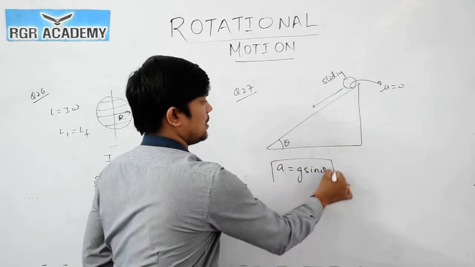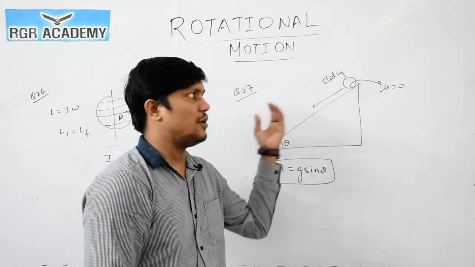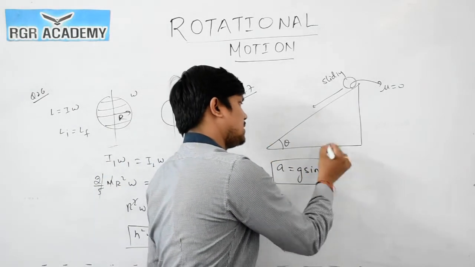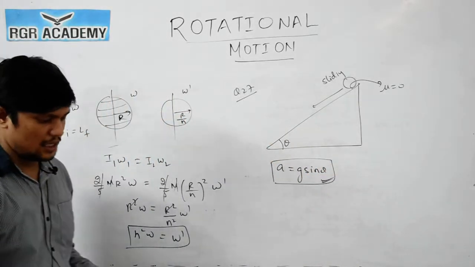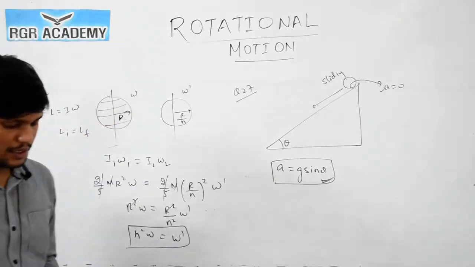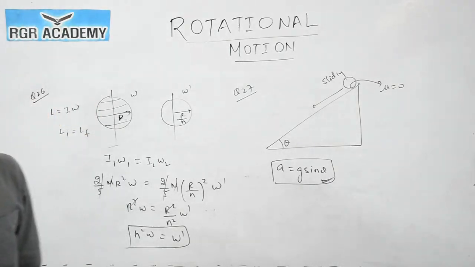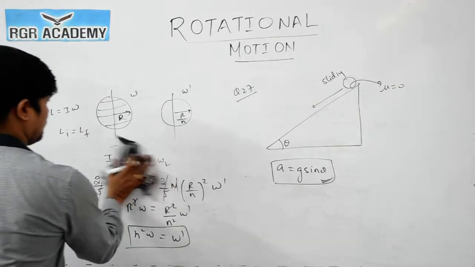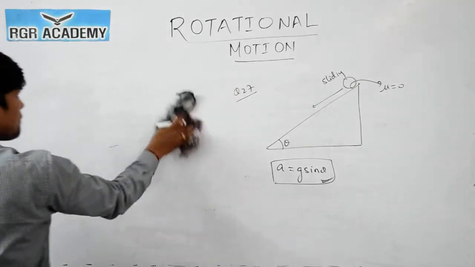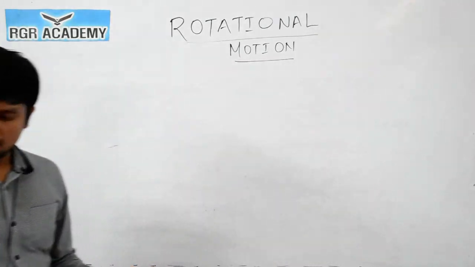Because here this is not the case of rolling. The particles will slide only because it is frictionless. So in the sliding case the acceleration is given by g sin theta. So all will have the same acceleration and they will reach at the same time also. Clear? So the answer is the fourth one. Now question number 28.